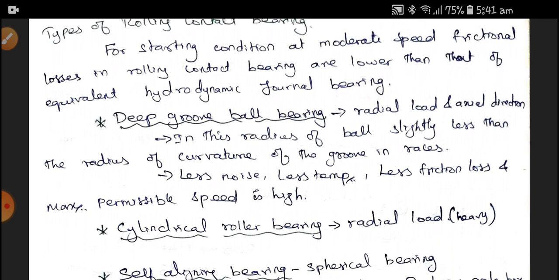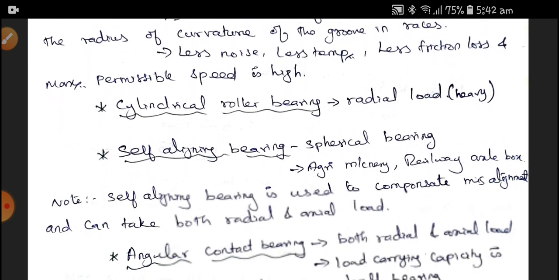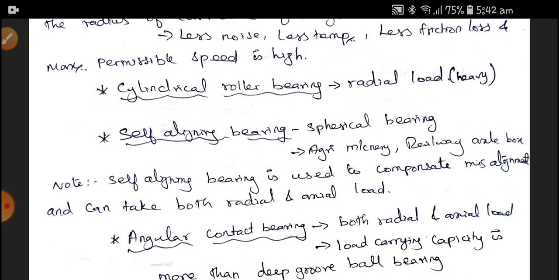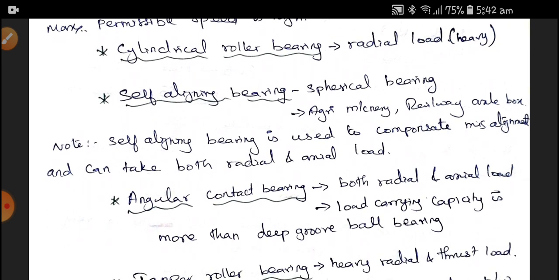In this, the radius of the ball is slightly less than the radius of curvature of the groove in the race, and less noise, less temperature, less frictional loss, and maximum permissible load at high speeds are possible in the deep groove ball bearing. Next one is the cylindrical roller bearing. It is good for heavy radial load applications. Next, self-aligning bearings. Self-aligning bearings are spherical bearings. They are mostly used in agricultural machinery and railway axle boxes.